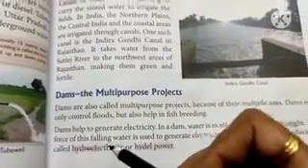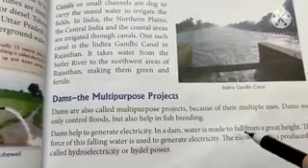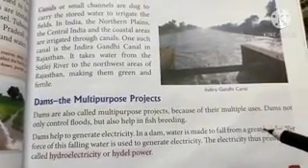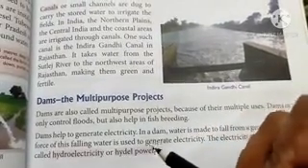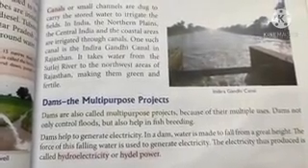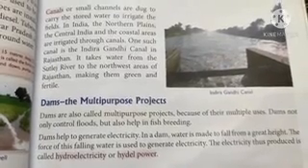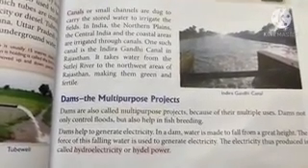Dams help to generate electricity. In a dam, water is made to fall from a great height. The force of this falling water is used to generate electricity. The electricity thus produced is called hydroelectricity or hydel power, the electricity generated from water.